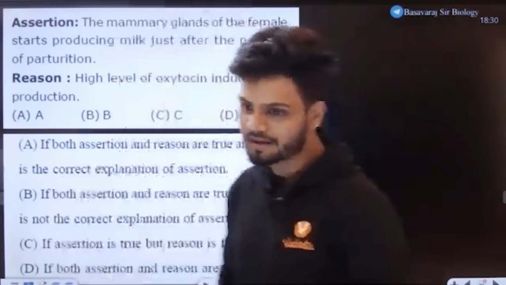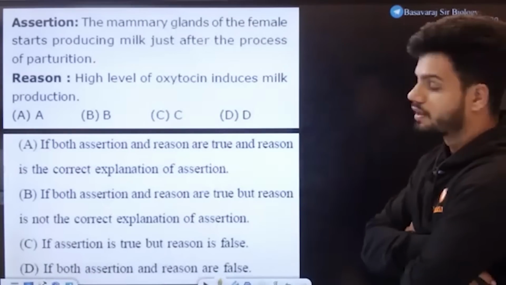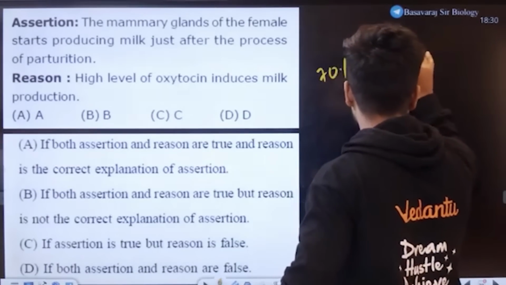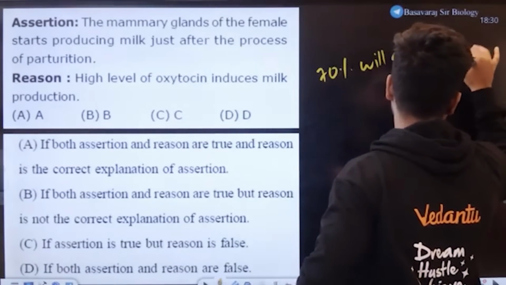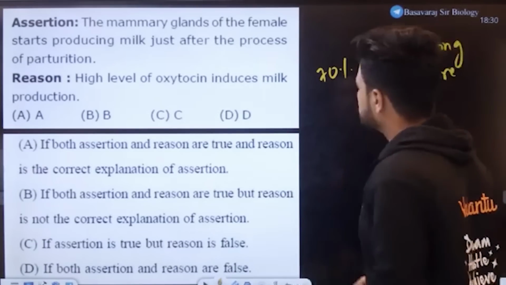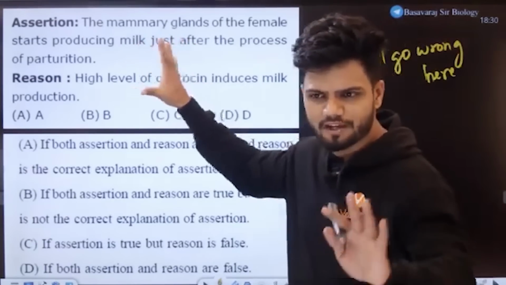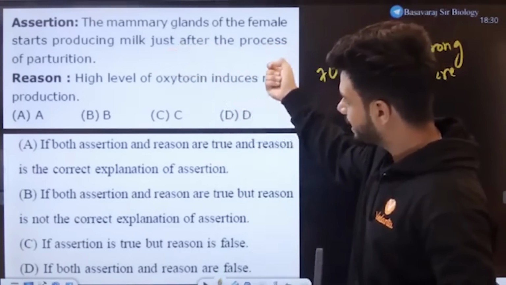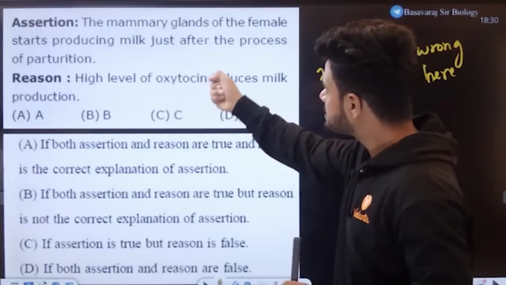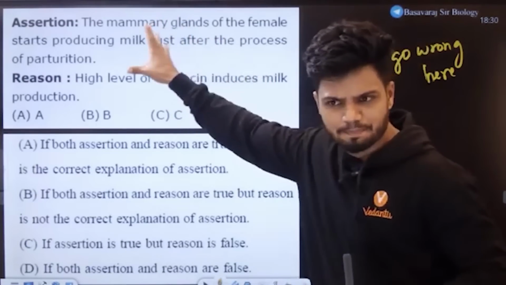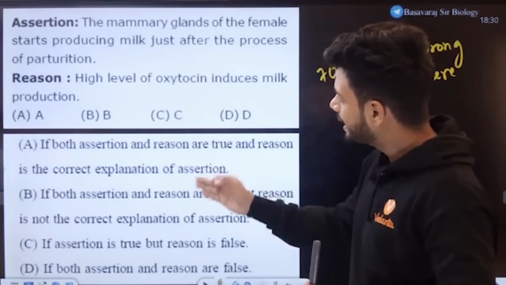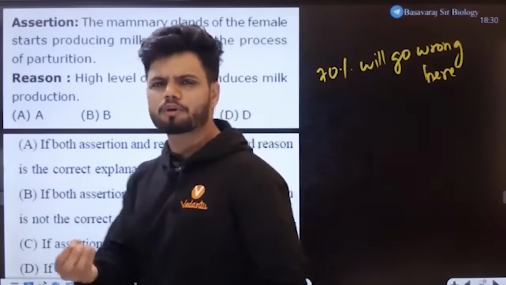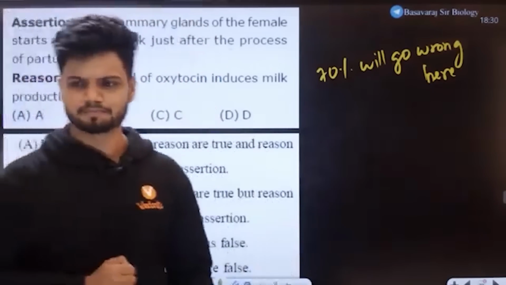Right? Nice. See this question now. I'm very sure 70% will go wrong here. Only 30% of students can answer this question. The mammary glands of the female start producing milk just after the process of parturition. Yes, makes sense. High level of oxytocin induces milk production. Let's see how many of you are able to solve this question now.